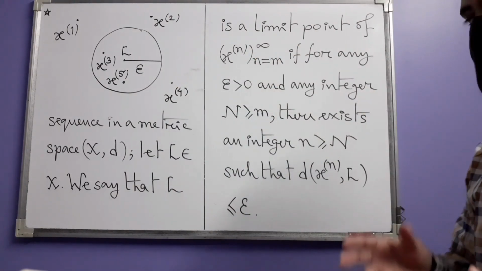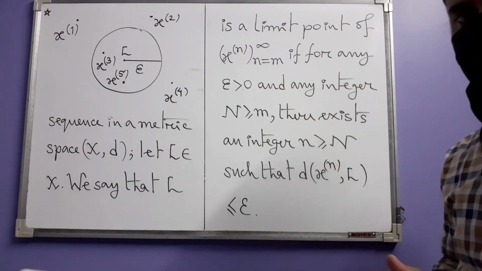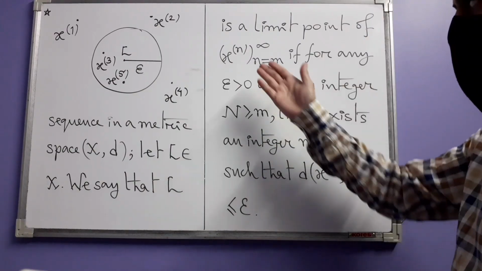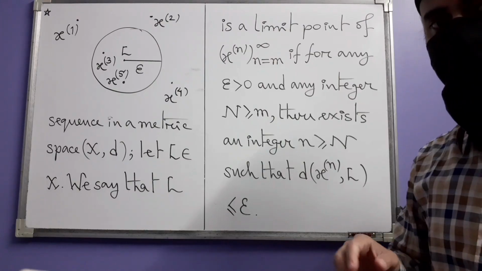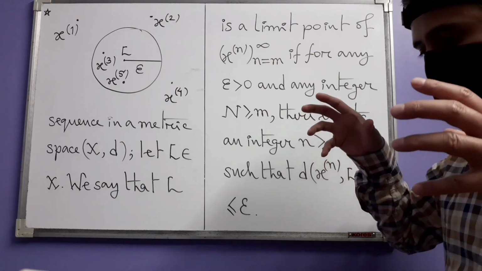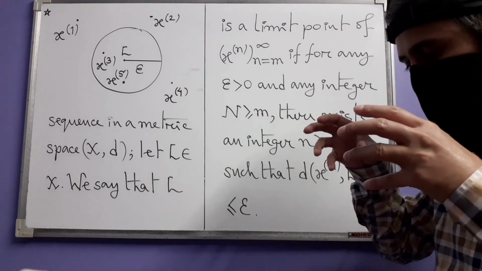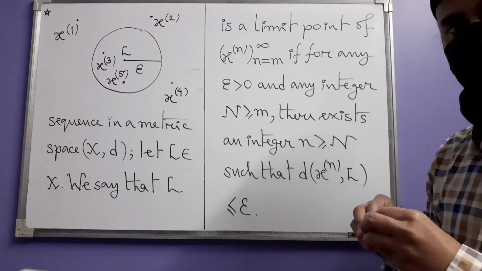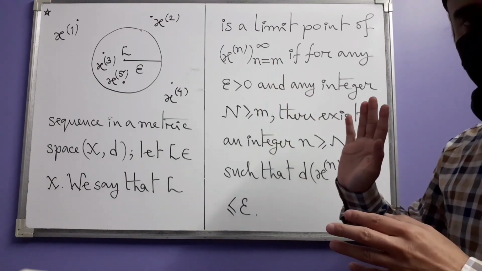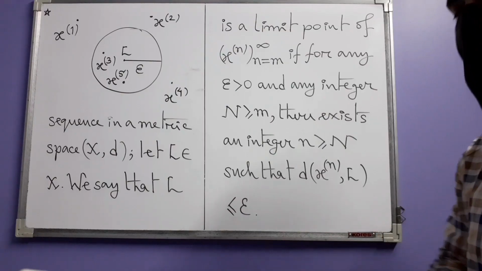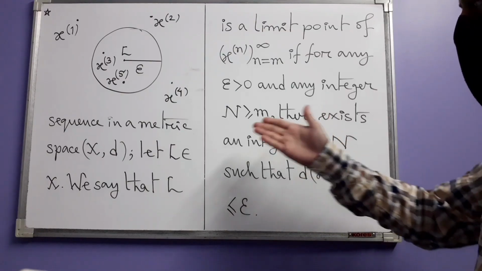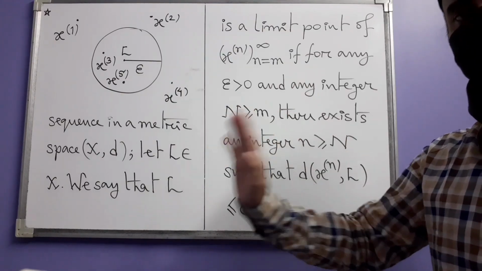So do you see the tendency that the sequence should have in order for it to have L as a limit point, that some of its terms should become very close to L, not the entirety of the sequence, but some of them. Okay, so that's the idea. When that happens, then L becomes a limit point of the sequence.